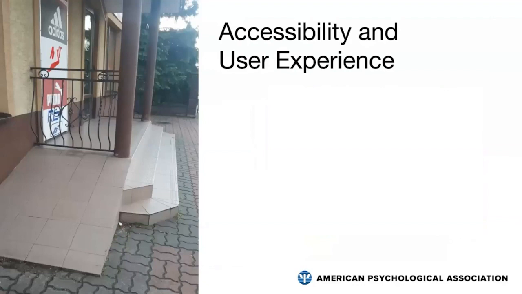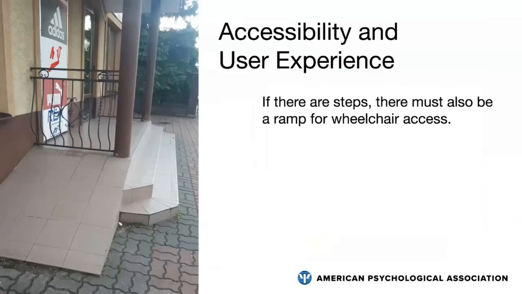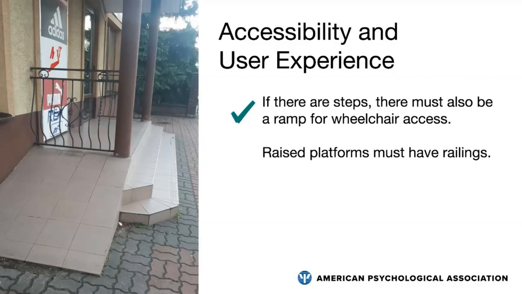My guess is that there was a regulation stating that if there are steps to an entrance, there must also be a ramp for wheelchair access. Well, there are 3 steps and there is a ramp, so check, requirement met. There's probably another separate requirement that states that raised platforms must have railings. Well, we do have a raised platform or landing area, and there is a railing, so check.